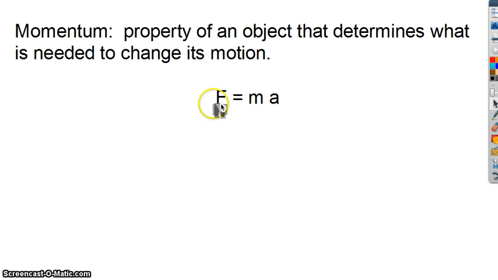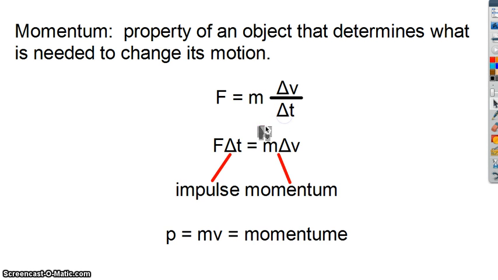To put this into slightly different terms, we start with our familiar equation F equals ma. If we think about a, acceleration is really a change in velocity over a change in time. So if we rearrange this formula, we take a familiar formula F equals ma and turn it into a slightly different formula, which is a force times a change in time, and this quantity, force times change in time, is known as an impulse. It is equal to a mass times a change in velocity, and this is a change in momentum. So this equation, F delta t equals m delta v, is known as the impulse momentum equation.